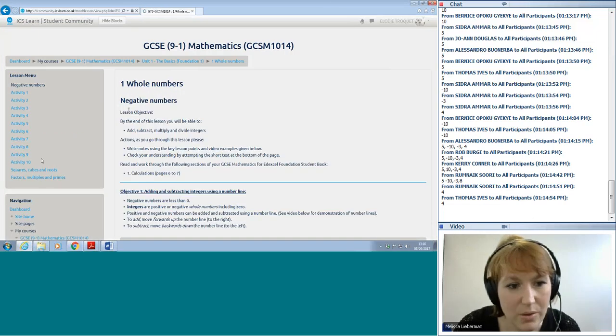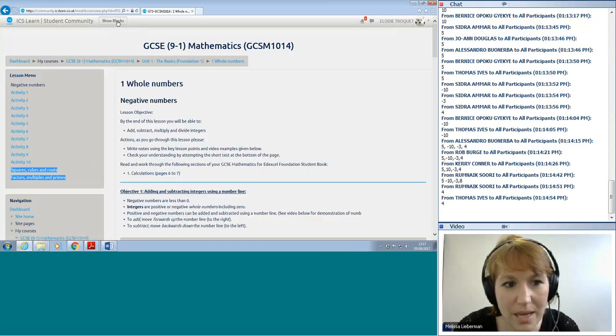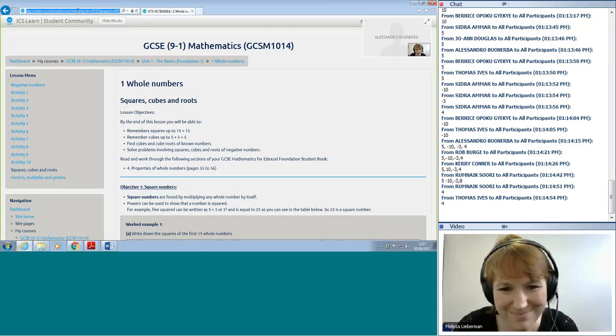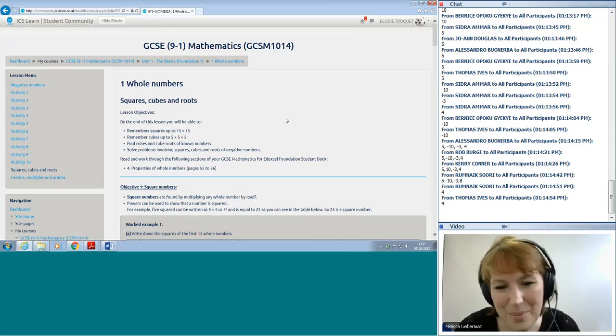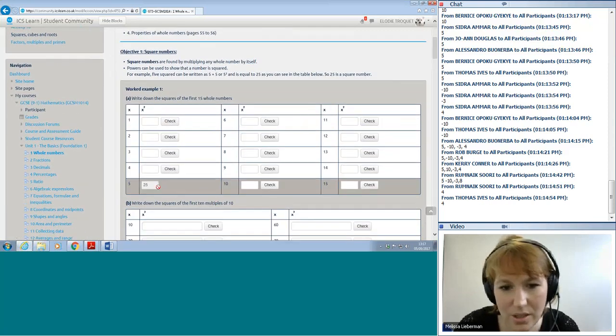Now to go to the bit on squares, cubes and roots, you can just use this menu here. Can you see that on the navigation at the top? Make sure you don't have hide blocks on because then it will disappear. So if you want to go to the bit on squares, cubes and roots, click there. I'll give you that link in the chat box if you want to go straight to it, but I just want to show you where it is. And then go through, answer the questions. So you can see all that one's filled in. I must have filled that in before.